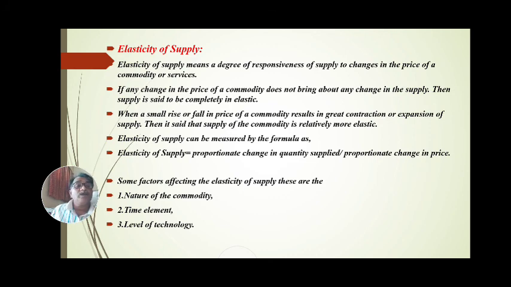Level of technology: modern techniques and tools are used, modernization is used, then the product is of good quality, and then purchasing is done. Means level of technology is also seen. These are some factors, and these factors determine the elasticity of supply.